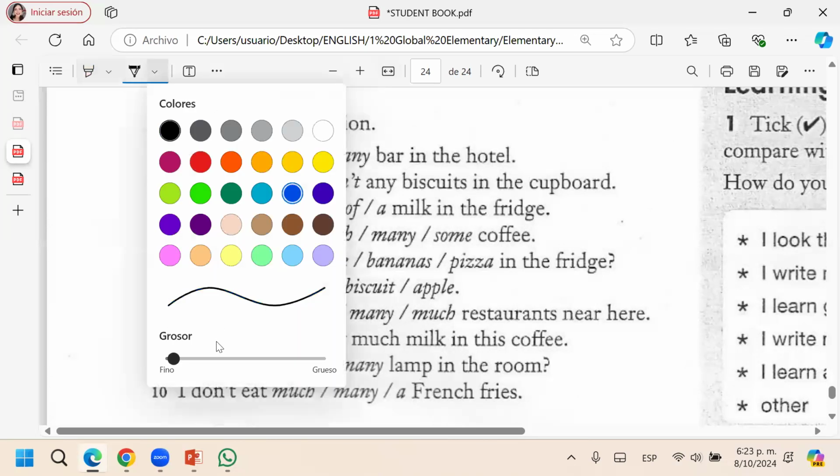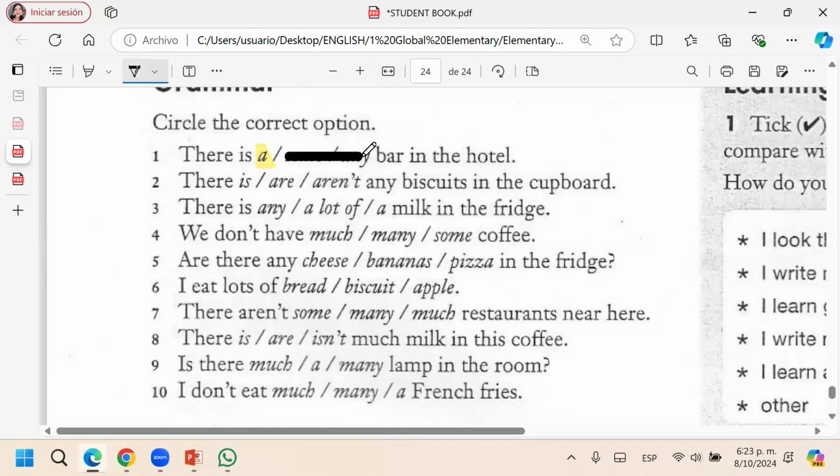Who wants to try the second? There aren't any biscuits. How do you know that it is aren't? Because any is for negative sentences. Not always, but most of the time any is for negative. And biscuits is plural, with the letter S.